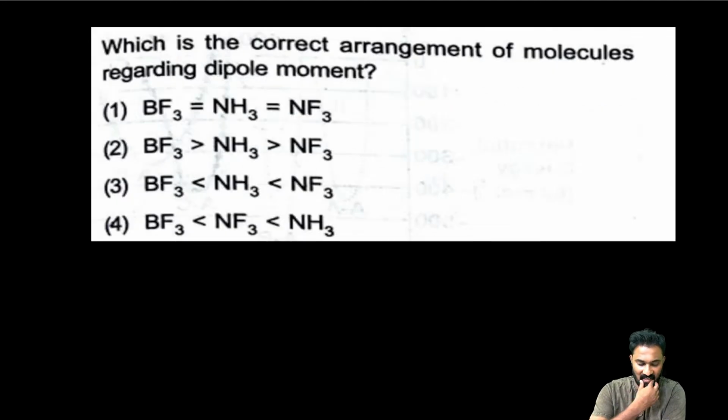Now, see the options carefully and try to give me the answer. Don't be in a hurry. He is asking which of the following is having the highest dipole moment. Which of the following is having the highest dipole moment?